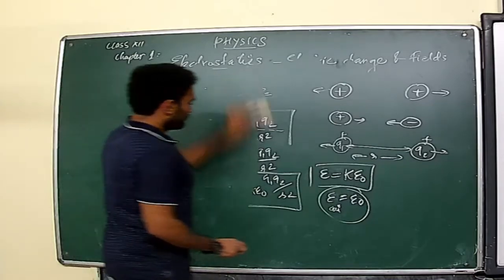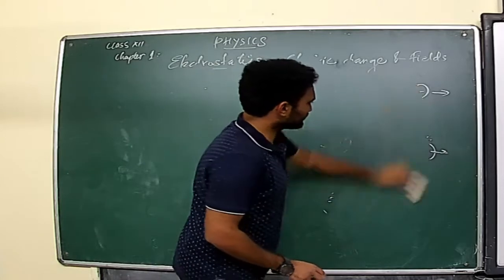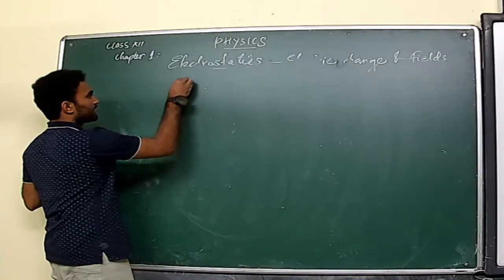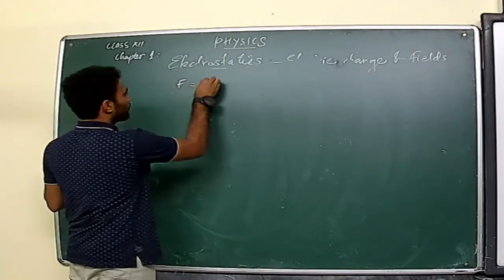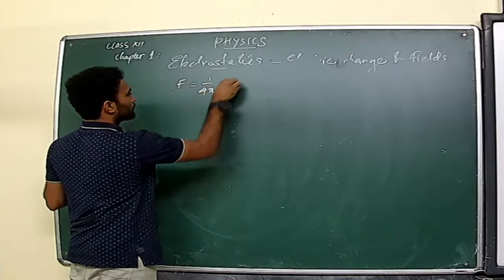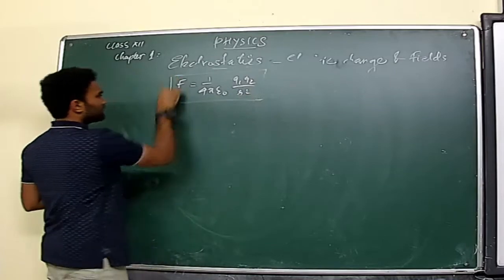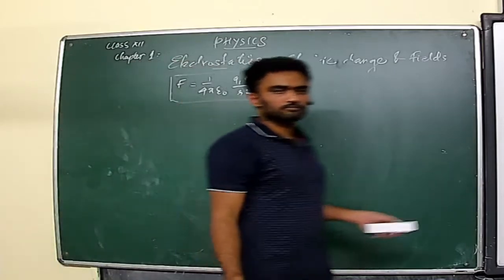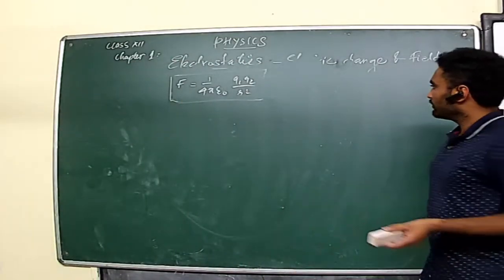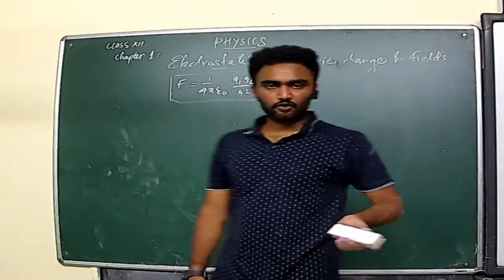Now, as you have seen, Coulomb has given the idea of the force acting between the two charges, that is F is equal to 1 by 4 pi epsilon 0 Q1 Q2 by R square. Have you ever seen any relation similar to this one? So just think about Newton's gravitational law. What is that?